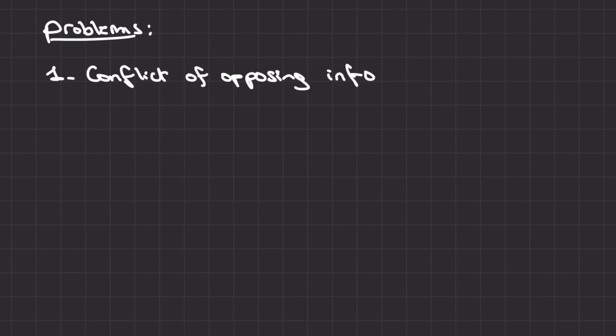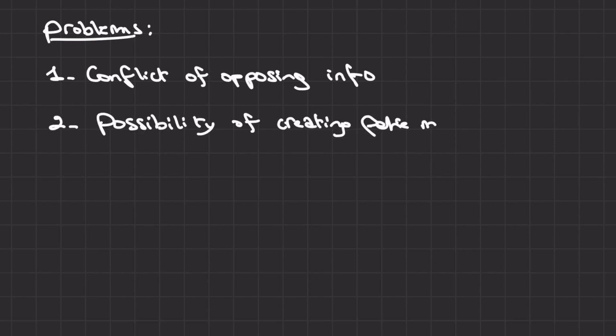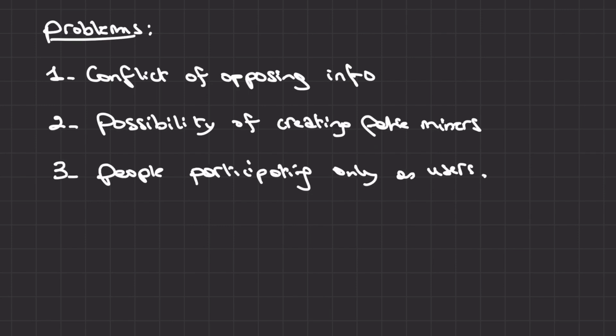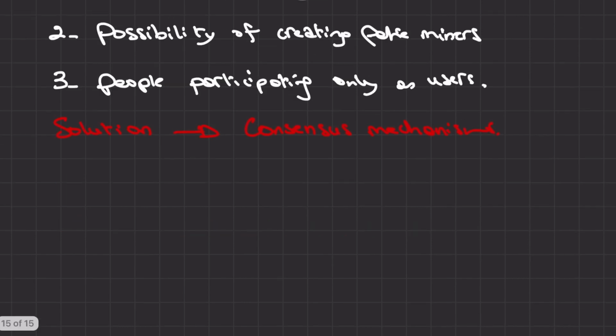What are some problems we could have in a decentralized system? 1. Conflict of opposing information, one miner saying one thing and another saying another thing. 2. Possibility of creating fake miners who work in your favor. 3. People participating only as users, and not in the consensus. To avoid all the chaos, legit cryptocurrencies have developed consensus mechanisms that govern problems in a decentralized system.